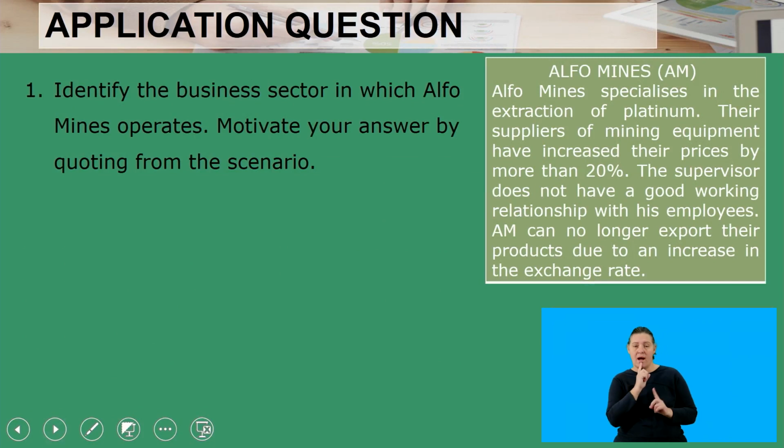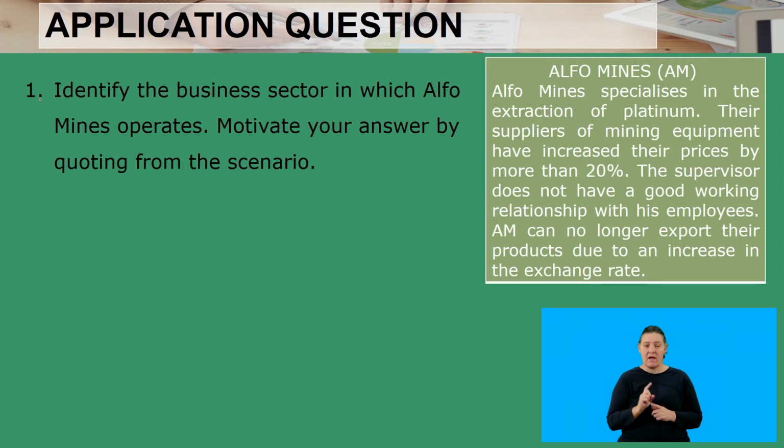Now, this is how you answer your question. You go back to your first question, identify the business sector in which Alpha Mines operate and motivate. When you check the scenario, Alpha Mines operates in the extraction of platinum, and you think to say, I have 3 business sectors. Which sector talks about extraction?